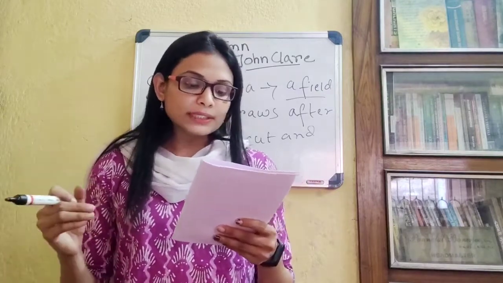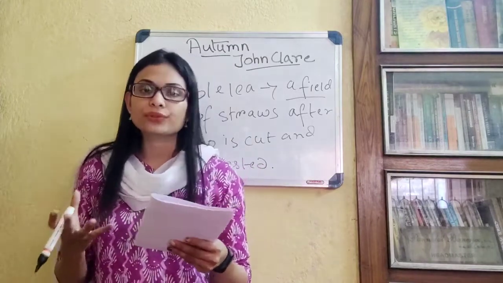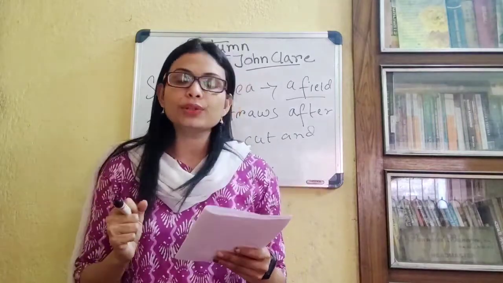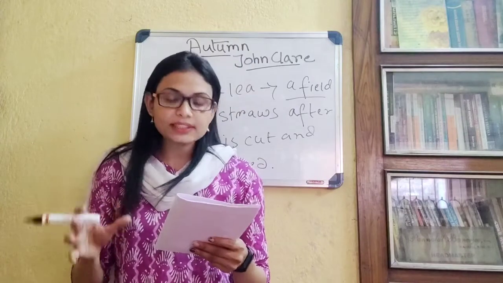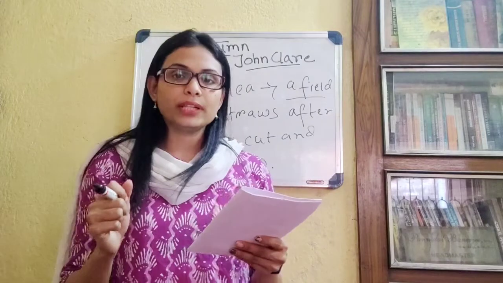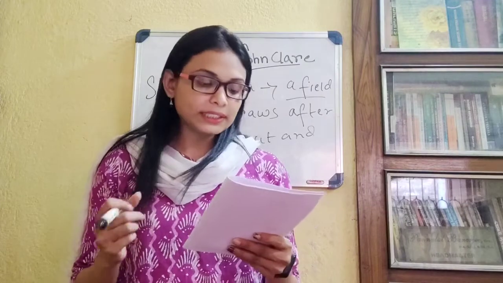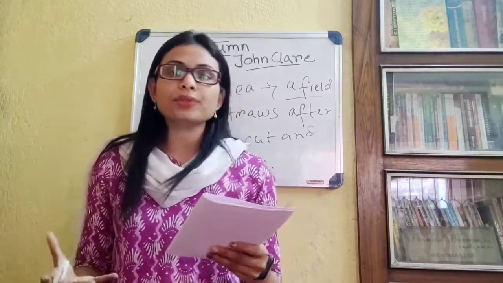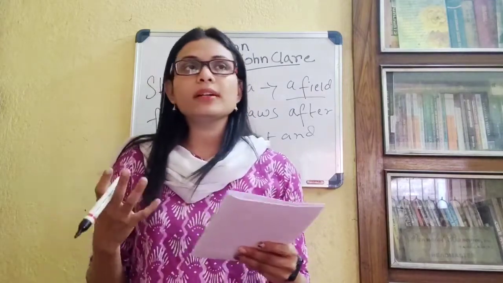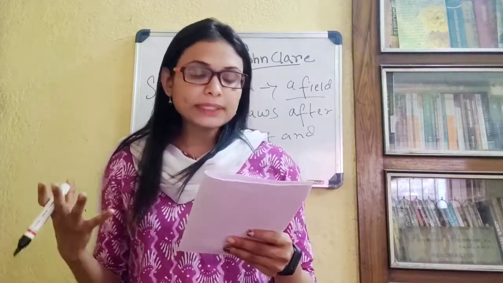How? The acorns near the old crow's nest. Acorn is a type of fruit that falls from the oak tree. So the acorn fruits are falling near the old crow's nest, where an old crow lives, and they fall pattering down the tree. This is again a description of the falling of the fruits, that the acorns are falling down with a sound, and the sound is pattering.